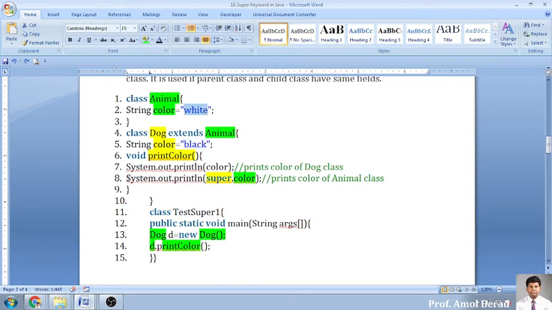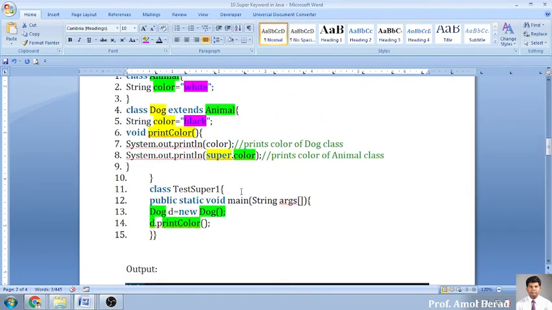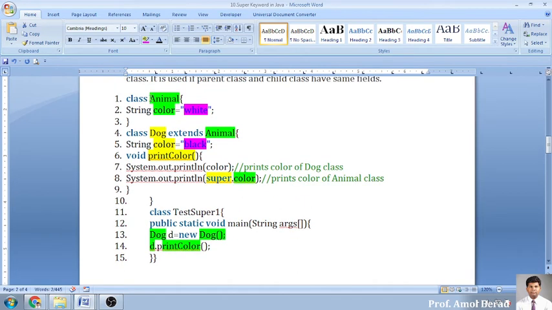Now I want to get white also. So how to get it? I simply use the super keyword and a dot, and you will be referring to this color and getting the output. You will get black as output, and you will get white also. To get this is very simple. If you want a super class variable, use super dot the name of the variable. The output will be black and white. Is it clear to everybody how to refer to the super class variable using the super keyword? Yes, sir.